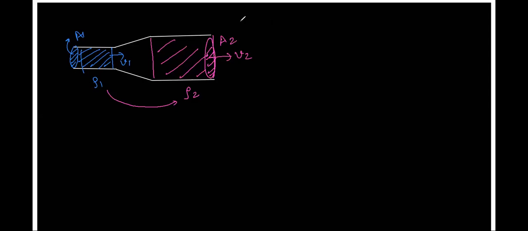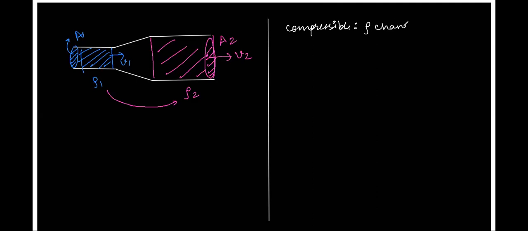When any fluid is allowed to change its density, or when it is susceptible to change of density, such a fluid is called compressible. Compressible means density change possible for the fluid. So fluids, if they are having a density change, then such fluids are called compressible fluids, right? And I think you all already know that fluids are of two types. Either they can be gases or they can be liquids, right? So here, let's say a fluid has traveled from one part of the pipe to another.